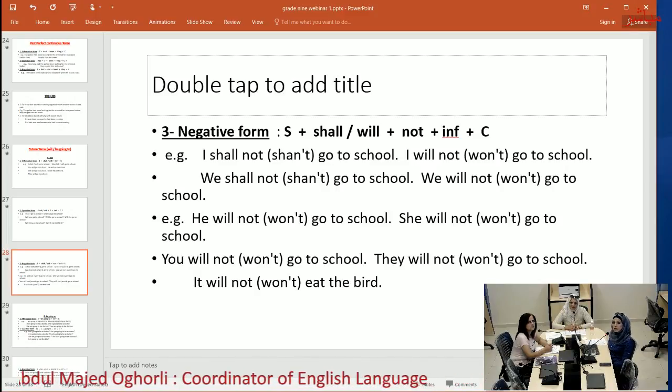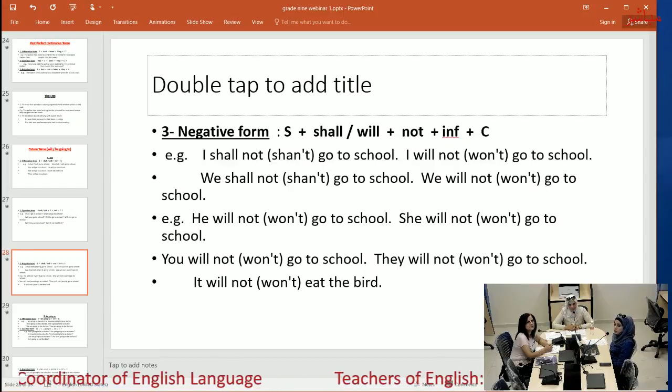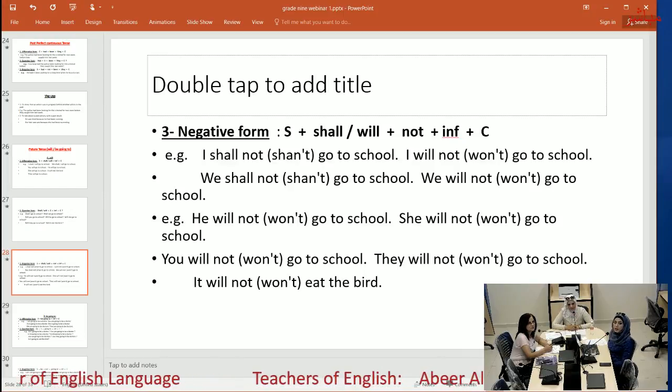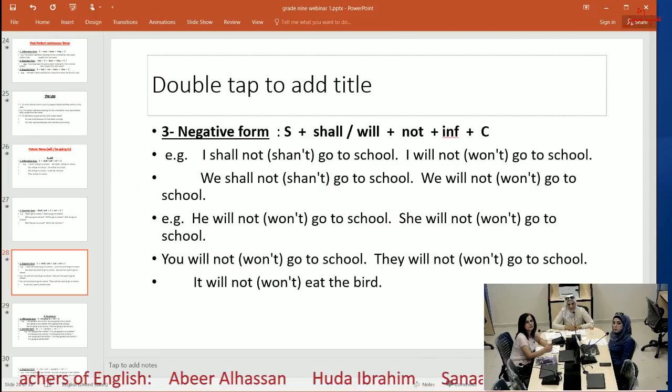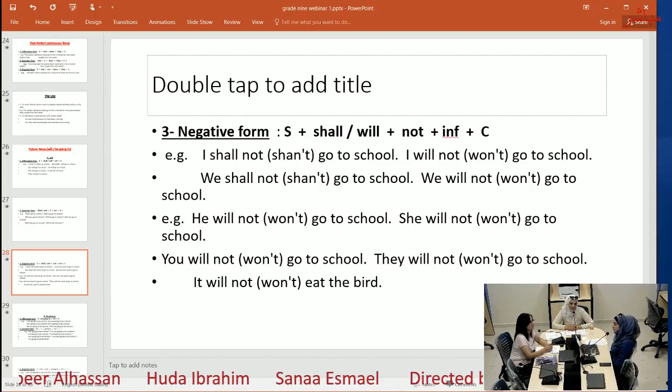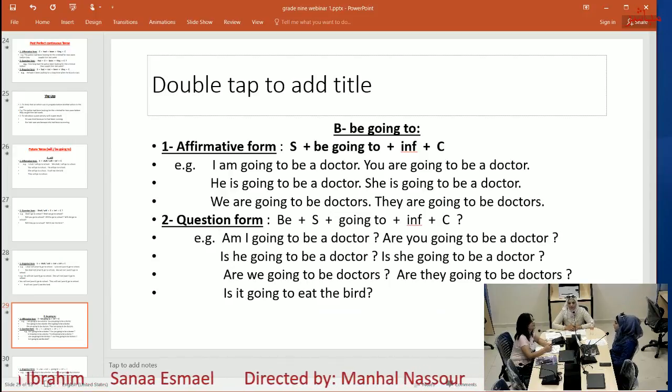Another example: he will not or won't go to school. She will not or won't go to school. You will not or won't go to school. They will not or won't go to school. It will not or won't eat the bird. So in the negative form we use shan't or won't.